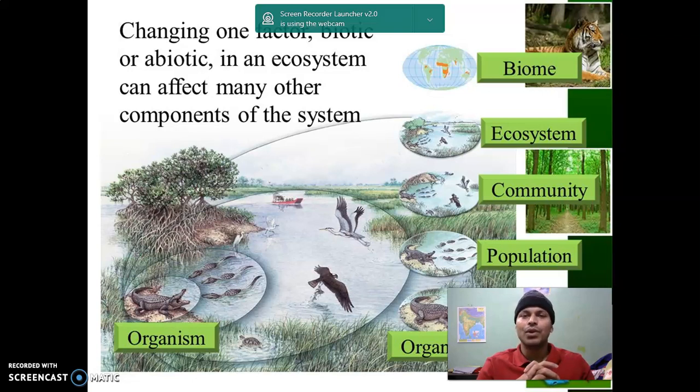Nowadays we are facing pollution, deforestation, global warming and the greenhouse effect day by day. All these unnatural phenomena are happening to us. What may be the reason? Because we human beings are extremely manipulating our environment.